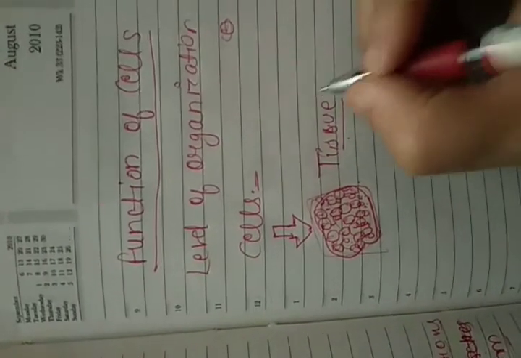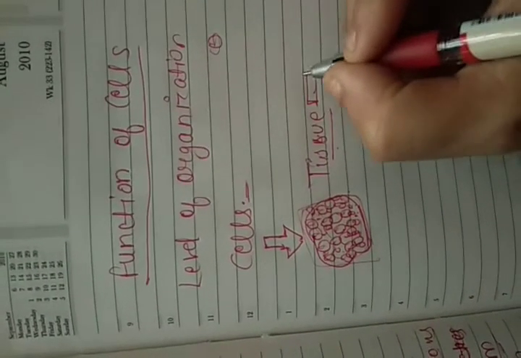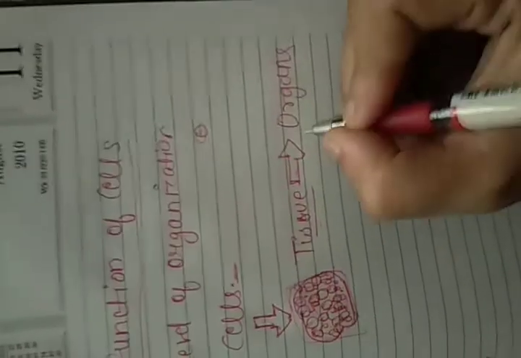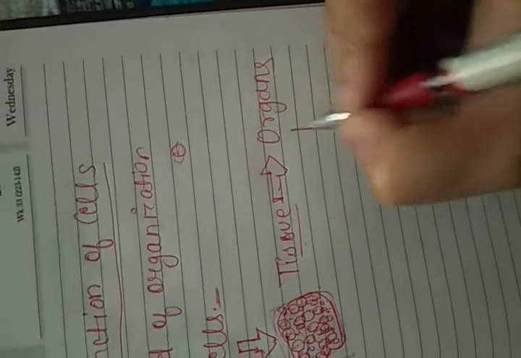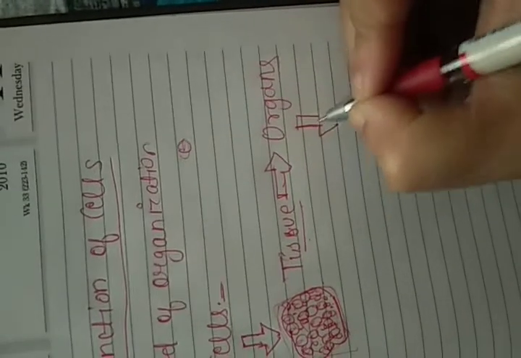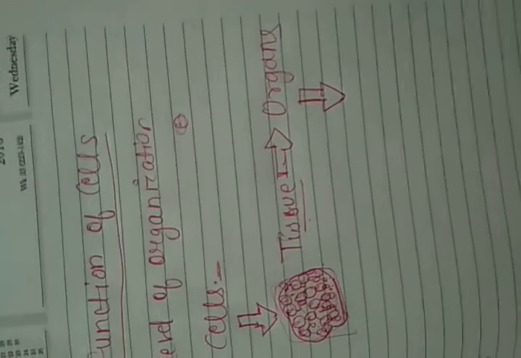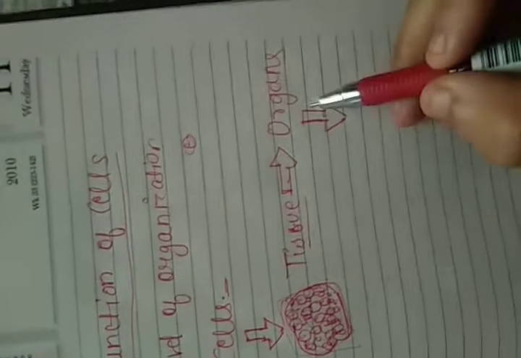Now these tissues, when joined together, form an organ. The same kind of tissues join together to form organs. And what are the organs? The organs which are present inside our body. Many different organs come together to form a system.